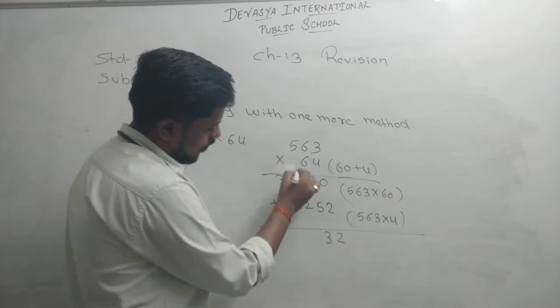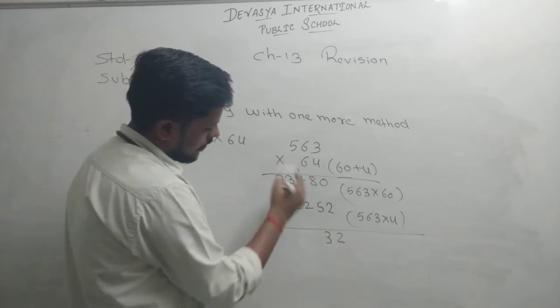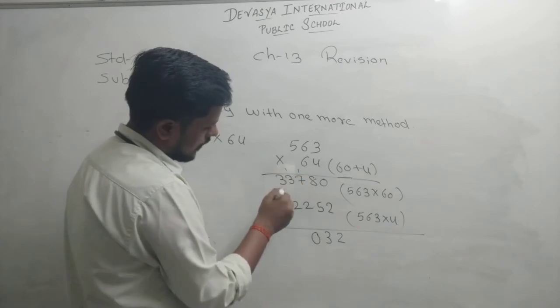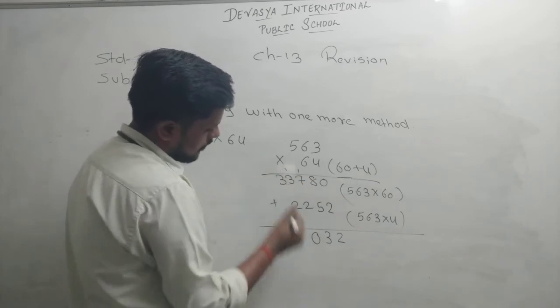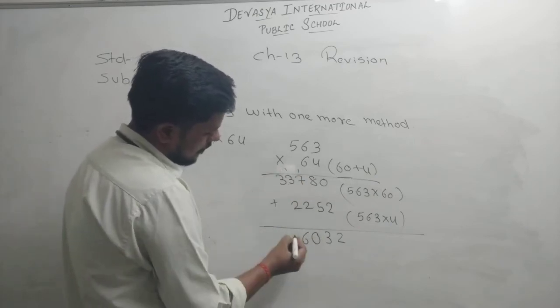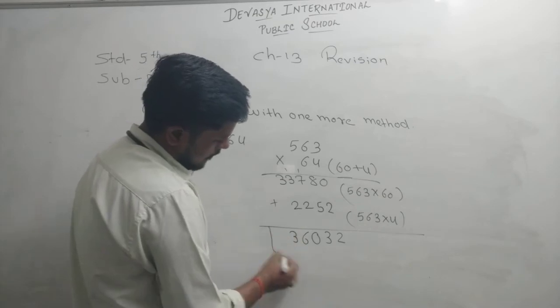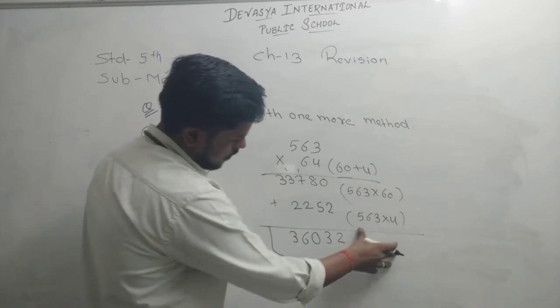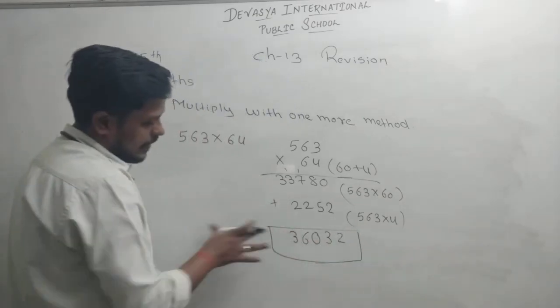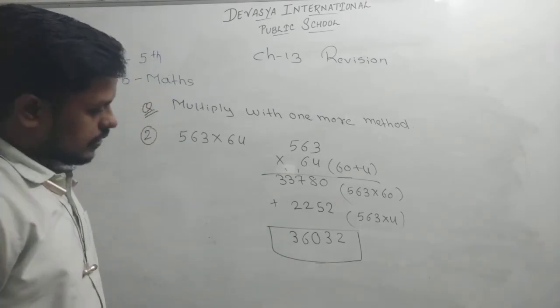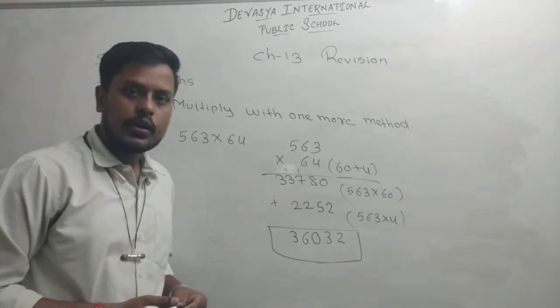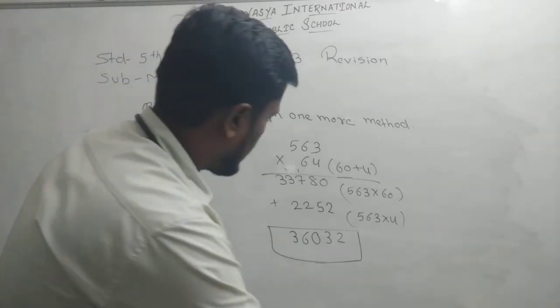So 3, 1. 7 plus 2, 9 plus 1, 10. So 0, 1. 3 plus 2, 5. 5 plus 1, 6. And this 3 will be as it is. So the answer will be 36,032. So clear? I think ये आपको समझ में आ गया.